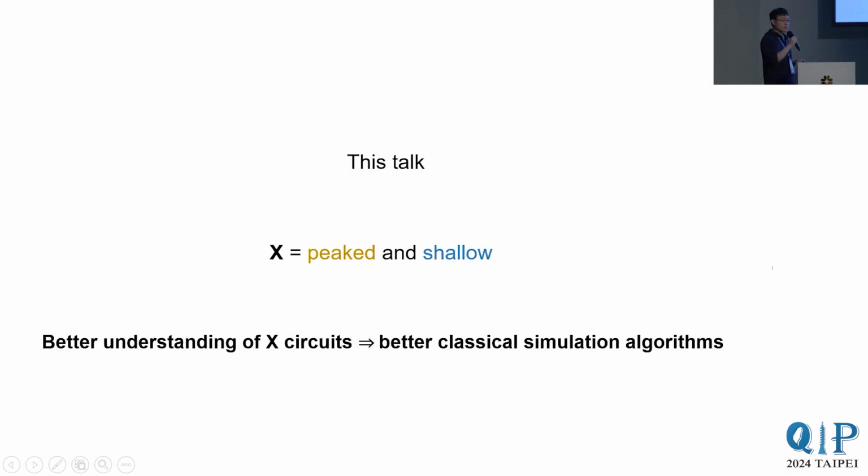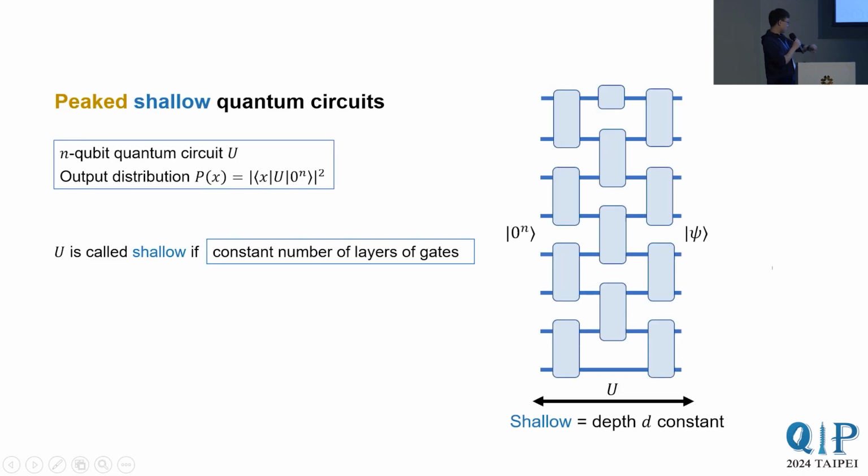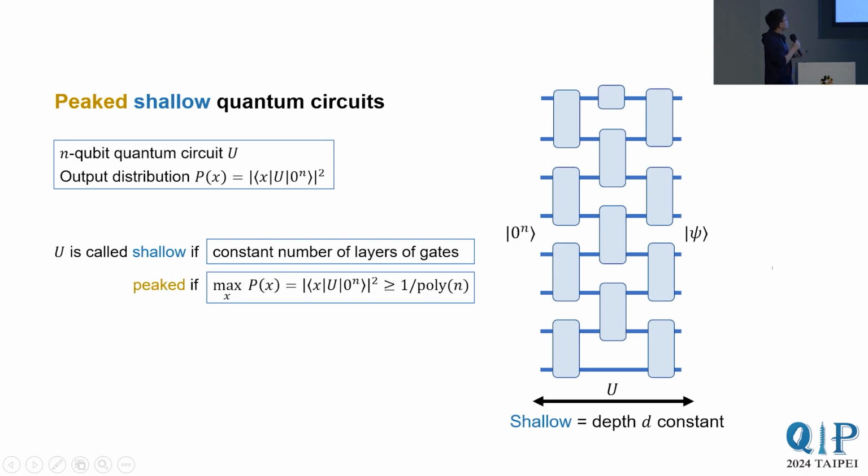In our work, we give classical simulation algorithms for peaked and shallow quantum circuits. I want to emphasize that our algorithms come about from a better understanding of the structure of peaked shallow circuits. So what is a peaked shallow quantum circuit? We say a circuit U is shallow if its circuit depth is a constant independent of the number of qubits. Here circuit depth is the number of layers of 1 and 2 qubit gates in the circuit. We say U is peaked if its maximum output probability is at least inverse polynomially large. Peaked shallow means peaked and shallow.